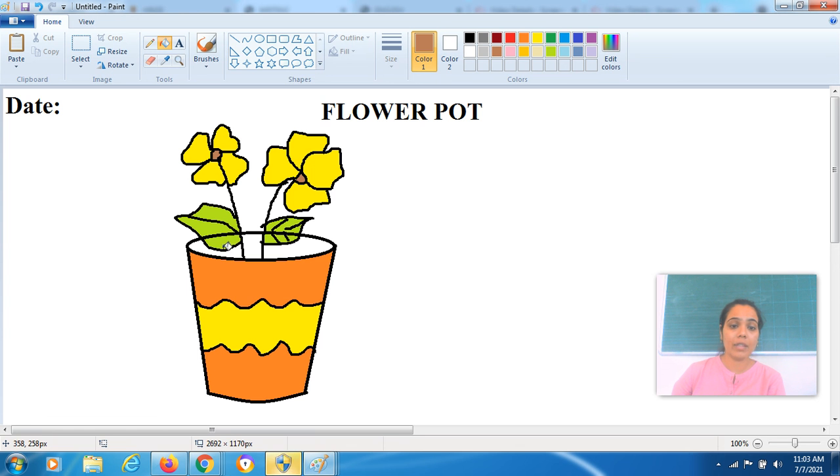Okay, and as you know that we have to do the brown color for soil, right? Because where do you plant your flowers? In soil, right? So soil is of which color? It is of brown color. So I used to give a brown shade in this part. Okay, so this is done, students.